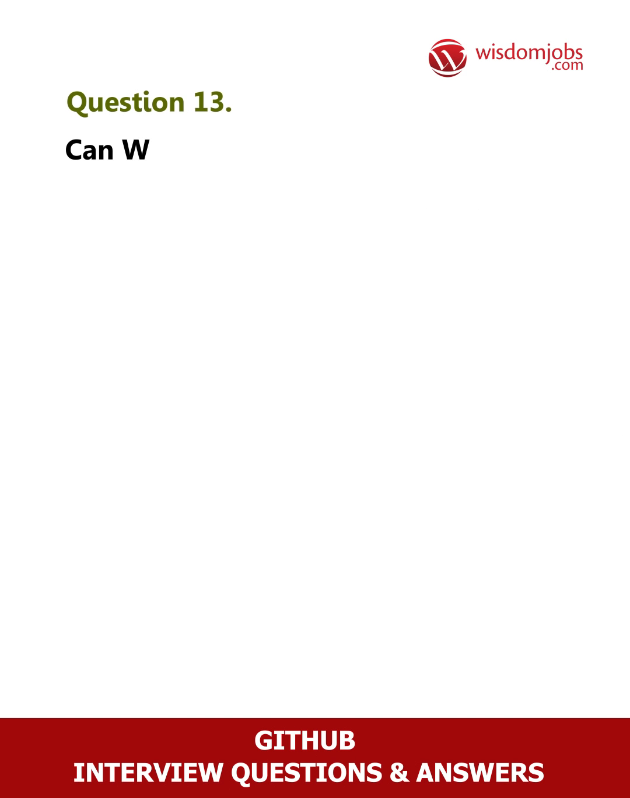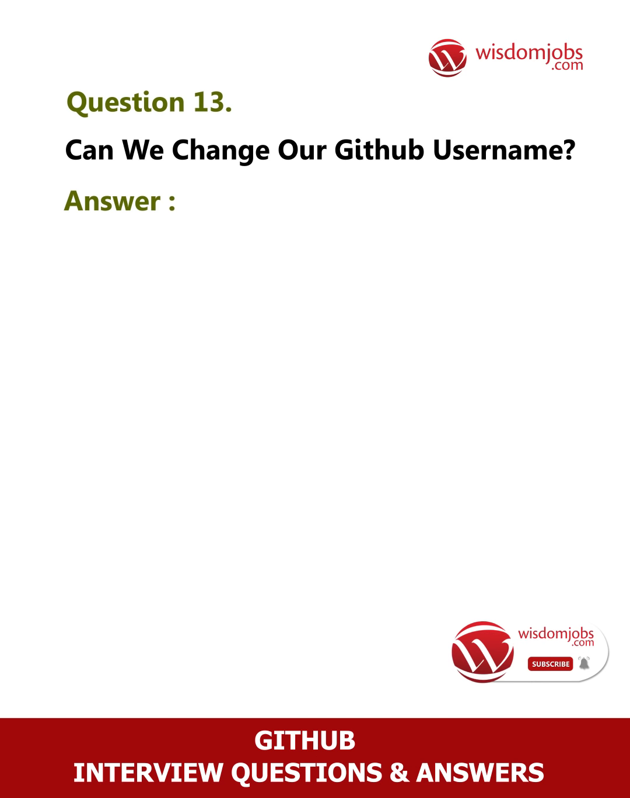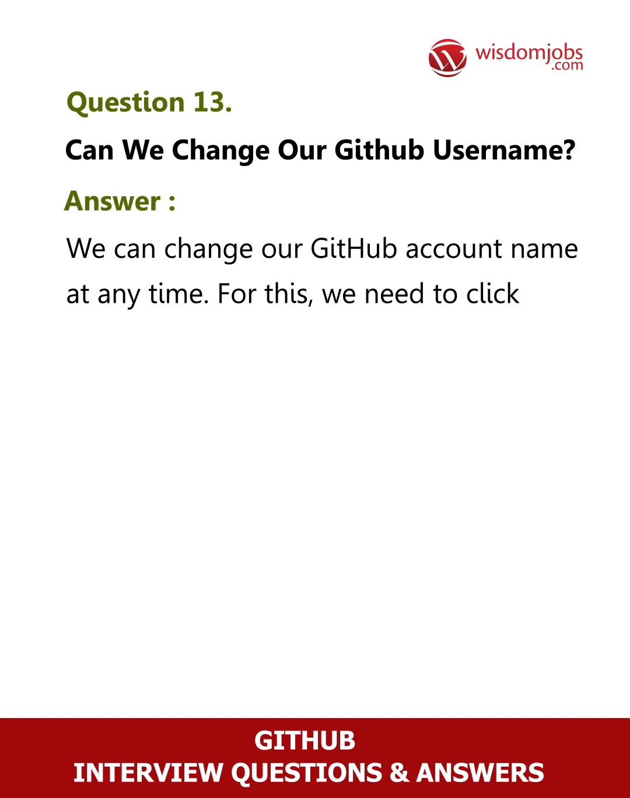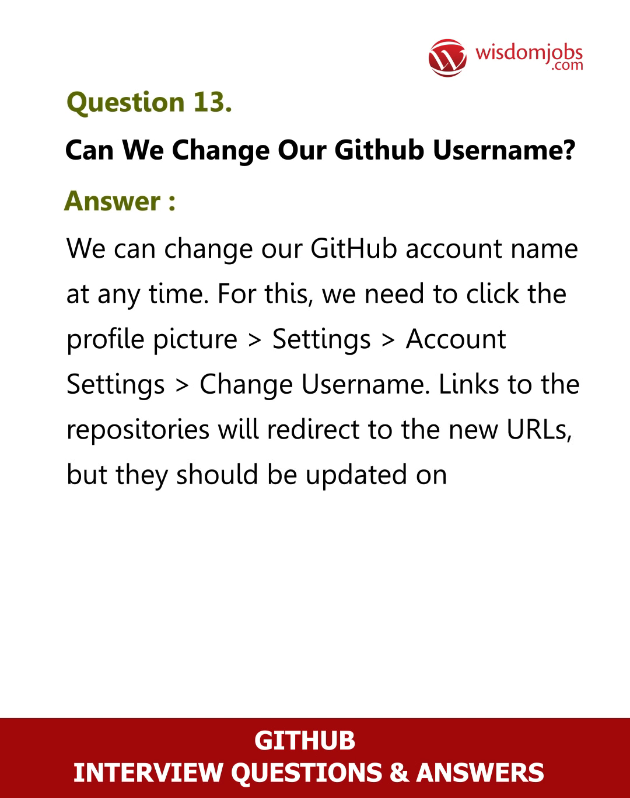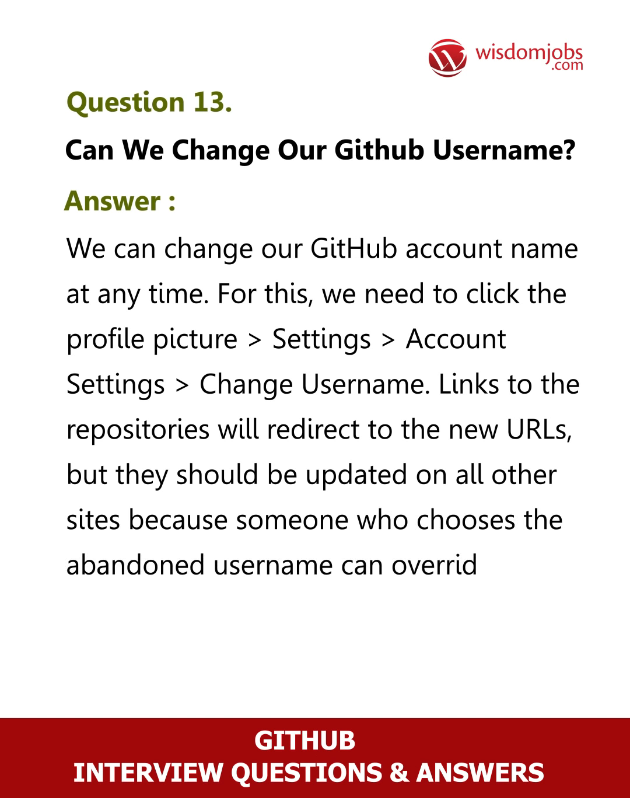Question 13. Can we change our GitHub username? Answer. We can change our GitHub account name at any time. For this, we need to click the profile picture, then Settings, Account settings, Change username. Links to the repositories will redirect to the new URLs, but they should be updated on all other sites because someone who chooses the abandoned username can override the links.